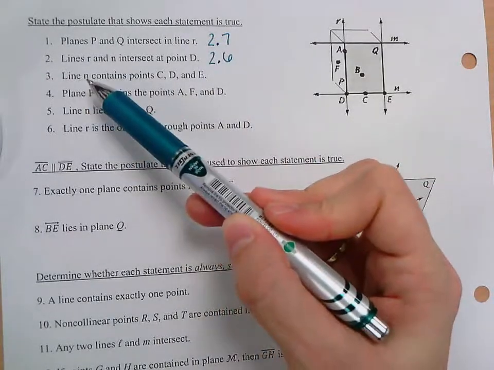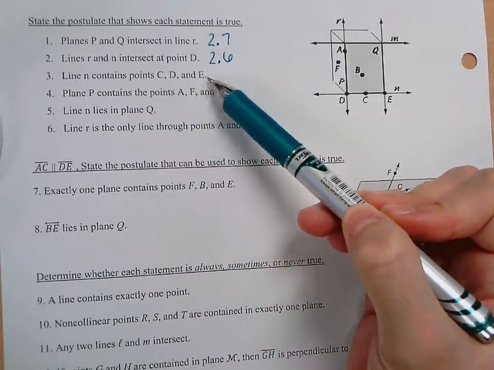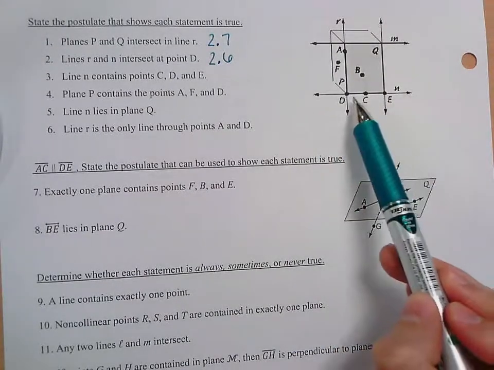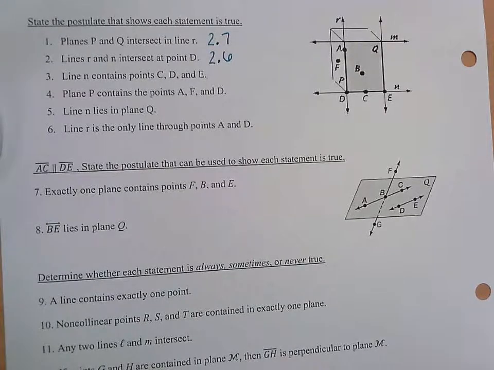Then it says line N contains points C, D, and E. So if you look at line N, you can see those 3 points on that line. But what postulate do you think that would be? Line N contains points C, D, and E.